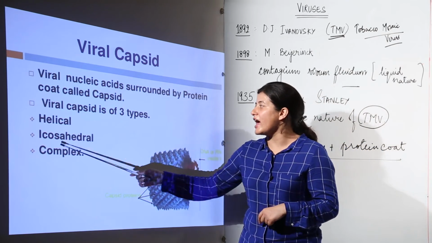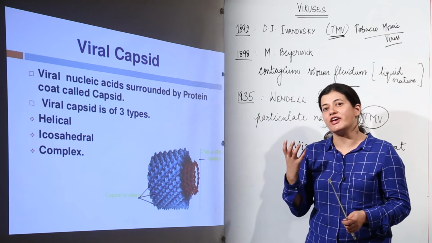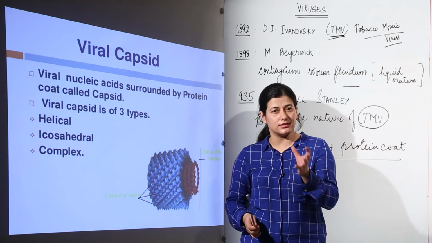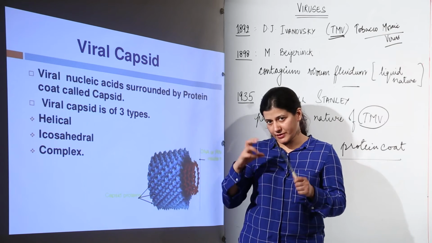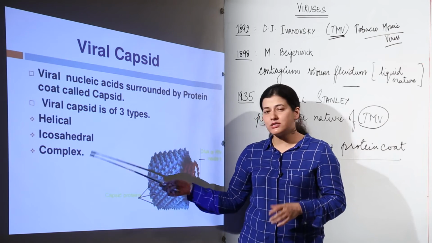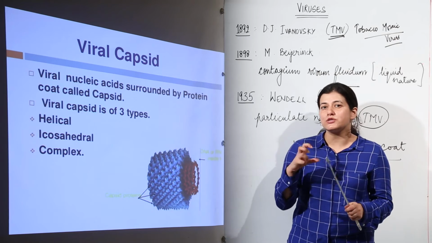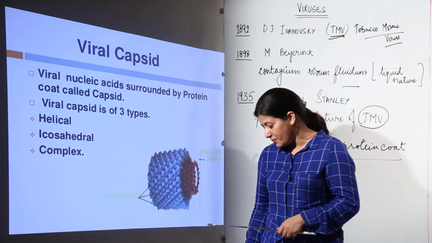Then we have icosahedral shape, which has 20 faces. Like a polyhedron, the icosahedron has 20 faces of the protein coat, and that forms the proper capsid. And the last one is complex. It is not icosahedral and not helical. The capsomeres are arranged in a complex pattern depending upon the type of virus.